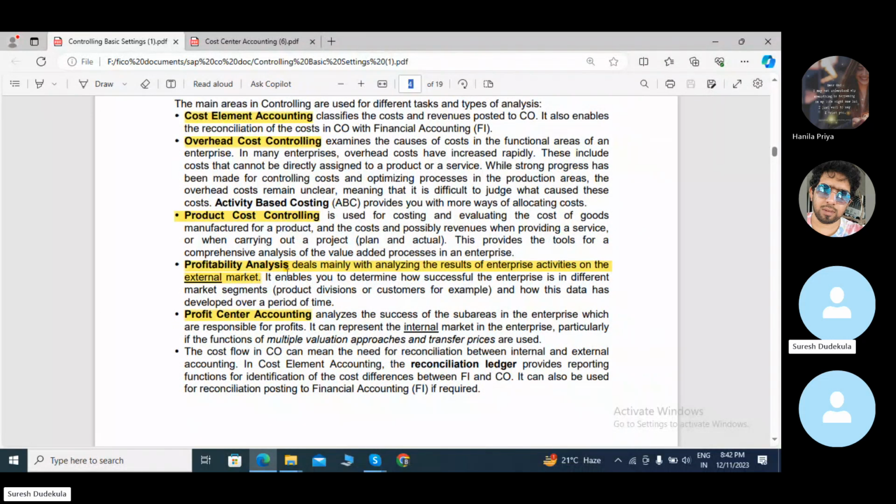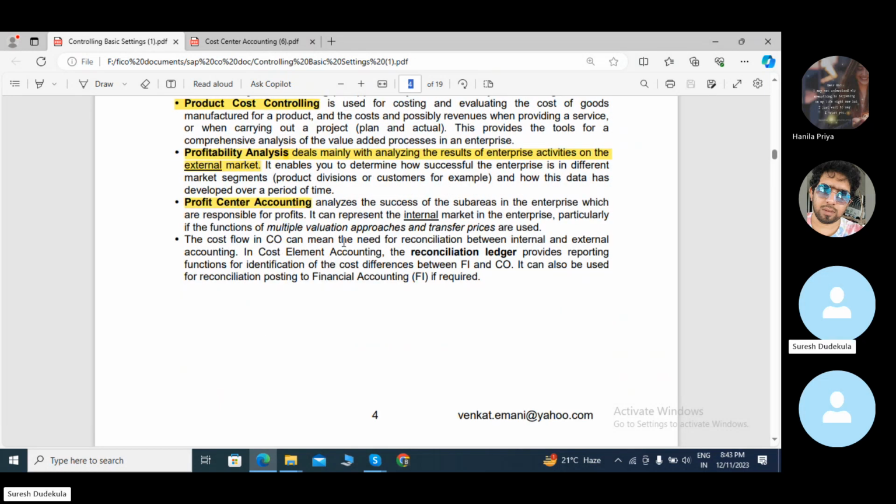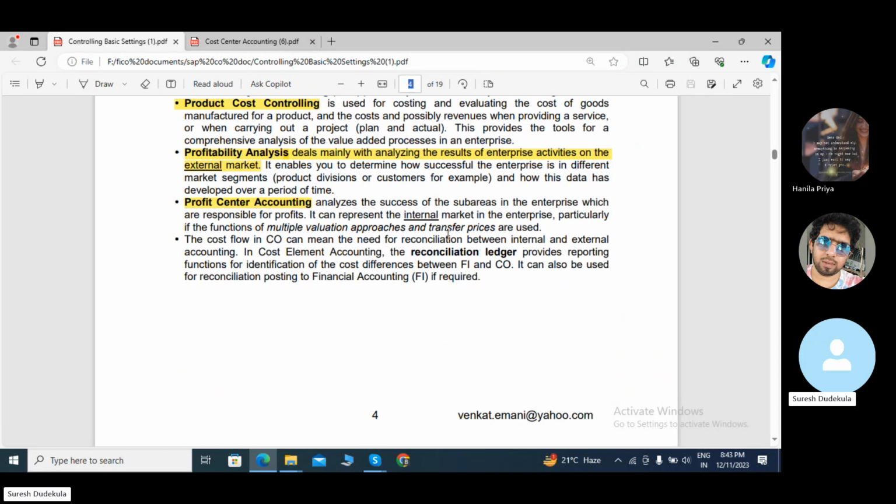Next, profitability analysis deals mainly with analyzing the results of enterprise activities on the external market. Next, profit center accounting. In profit center accounting, you analyze the success of the sub areas in the enterprise which are responsible for profits. It can represent the internal market, particularly where functions of multiple valuation approaches and transfer prices are used.